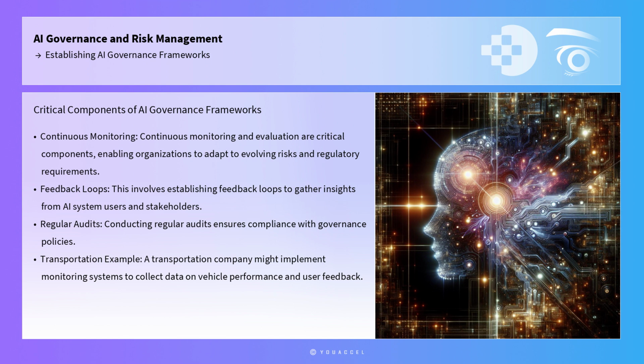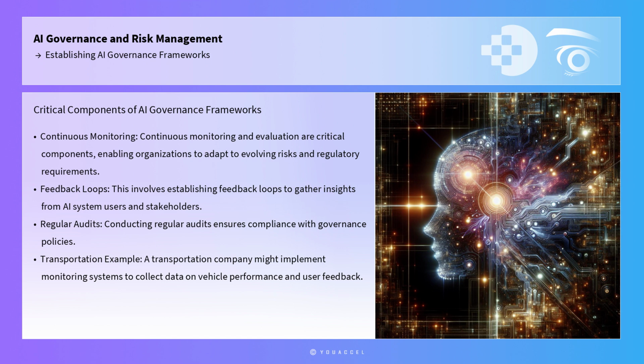Continuous monitoring and evaluation are critical components of AI governance frameworks, enabling organizations to adapt to evolving risks and regulatory requirements. This involves establishing feedback loops to gather insights from AI system users and stakeholders, as well as conducting regular audits to ensure compliance with governance policies.